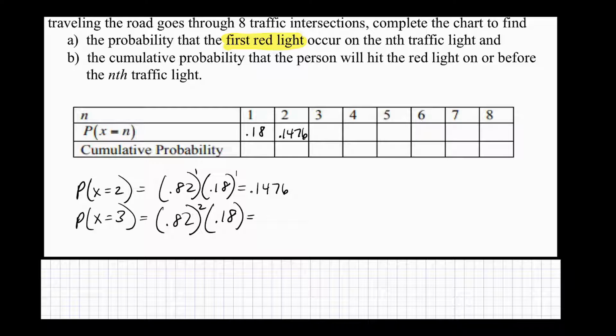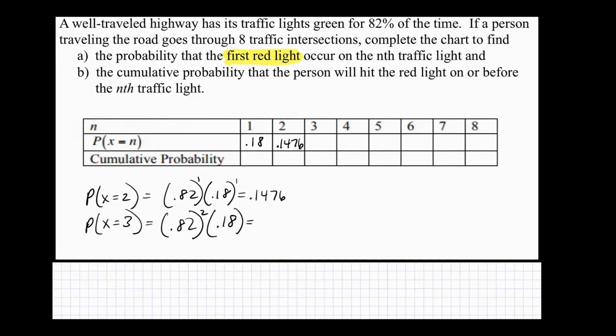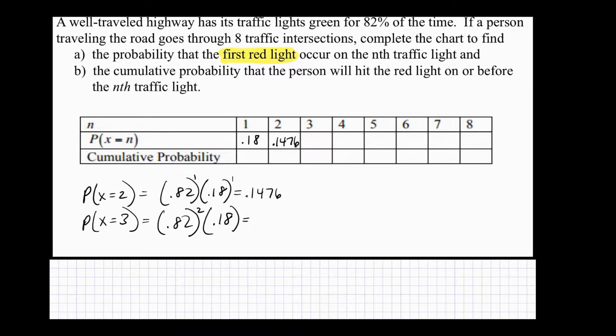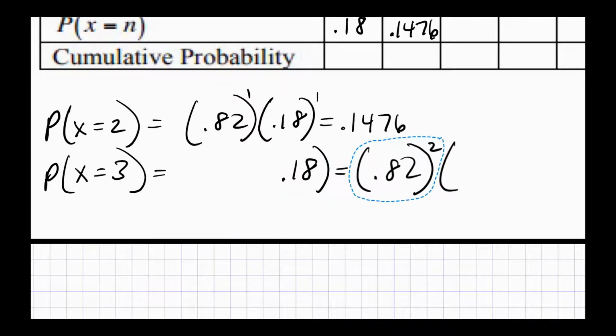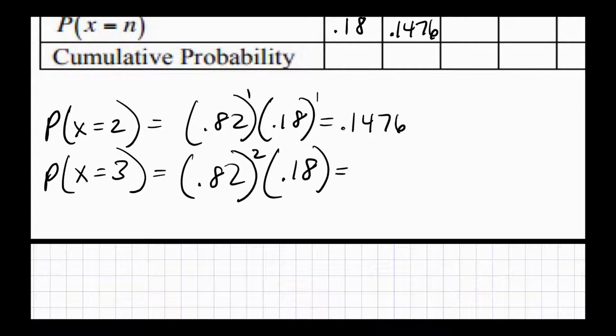Looking at the equation, it says that K goes above the probability. But K is like 2 and K is 3, so shouldn't that 2 be squared? Shouldn't the 1 be a 2 and the 2 be a 3? The way it's written should be like that. You're saying that because it's x equals 3, it should also be to the third power. Yeah. So it's not, because this is the probability.